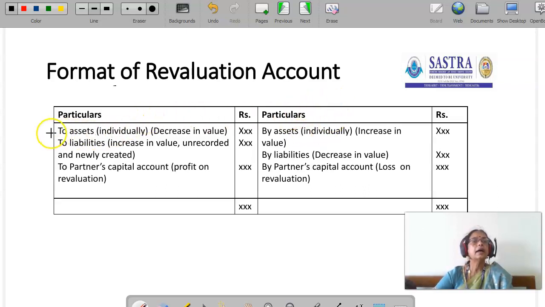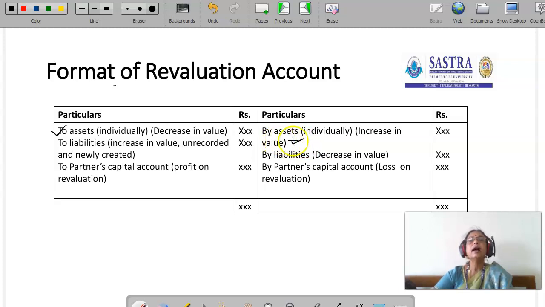First, on the debit side, the assets individually, decrease in value. If an asset is decreased, we have to mention it here individually. So the machinery value is decreased and then the land value is decreased. We have to mention clearly, separately and individually, the assets which are reduced and how much they are reduced. Like that, by assets, increase in value: sometimes the asset value may be appreciated.